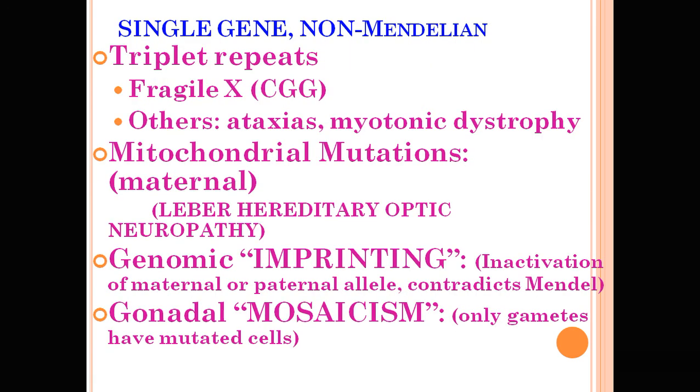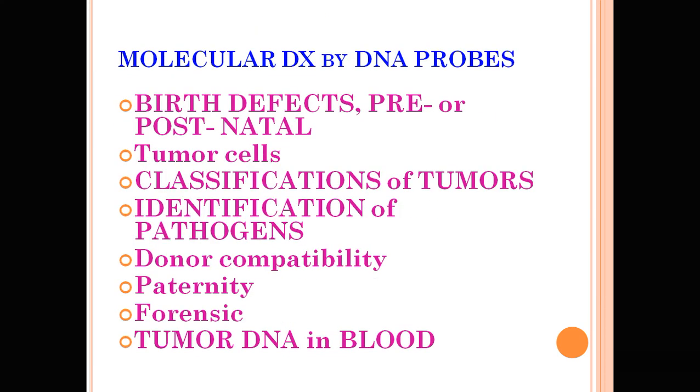Some single gene disorders are called non-Mendelian diseases, which involve triple repeats. Fragile X syndrome is CGG repeats. Some are mitochondrial mutations, which are transmitted through the maternal line, such as hereditary optic neuropathy, and there are also genomic imprinting and gonadal mosaicism. Imprinting is the inactivation of the maternal or paternal allele, which contradicts Mendelian inheritance, while mosaicism is the presence of mutated cells only in the gametes. So mosaicism and imprinting are different.